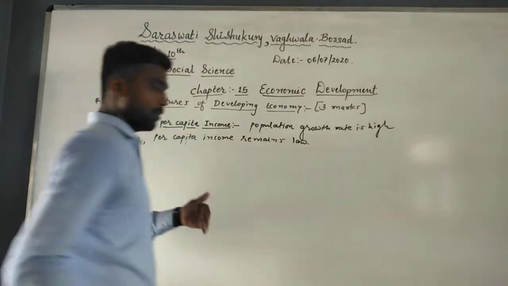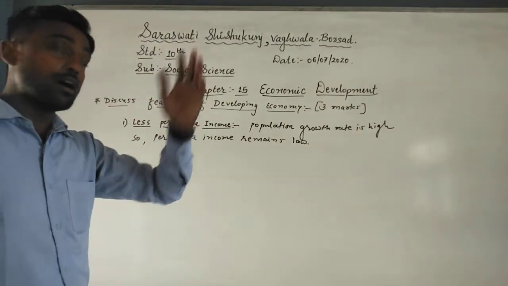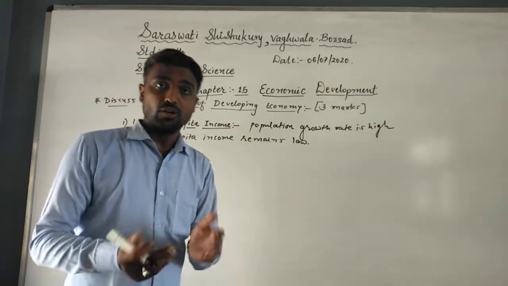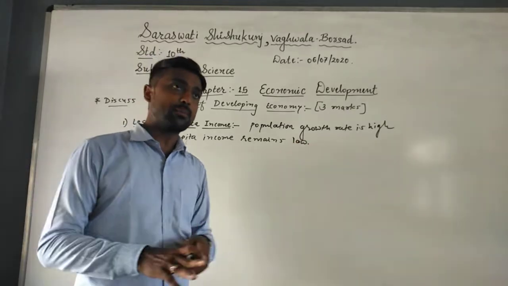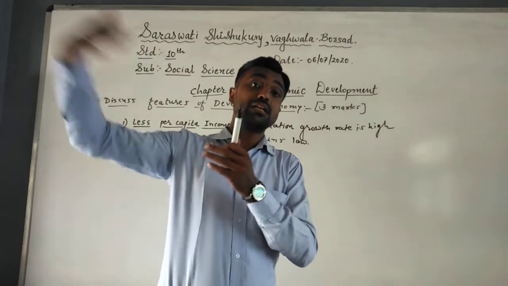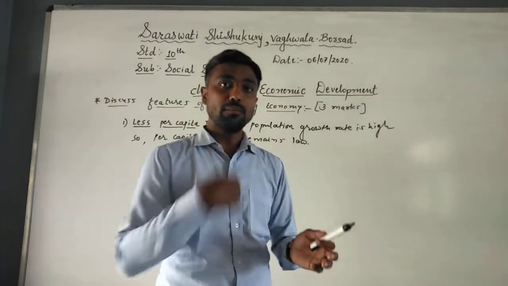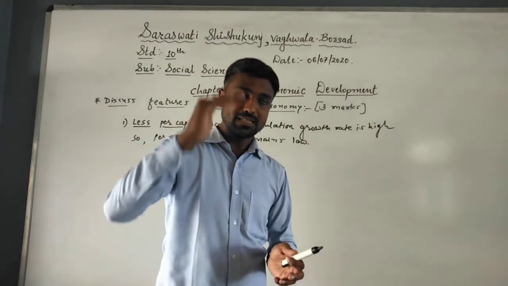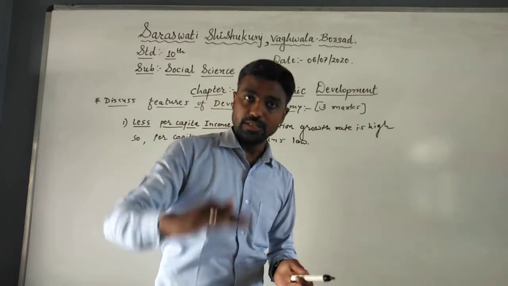We know that our population growth rate is too high, so our per capita income always remains low because the population is increasing. For example, there are 5 members in your family. Now the members are constantly increasing, but the person who earns money is only 1. So the per capita income is going down and down.